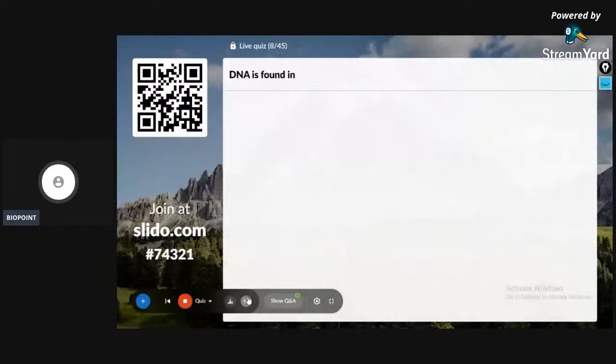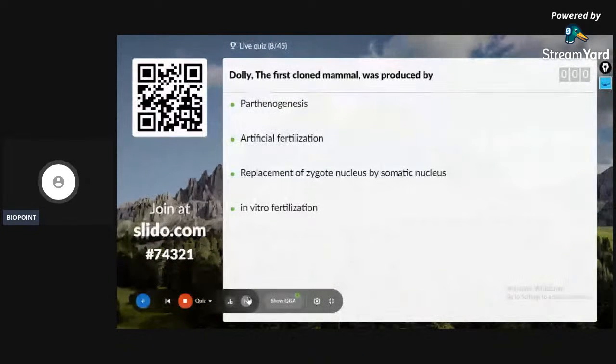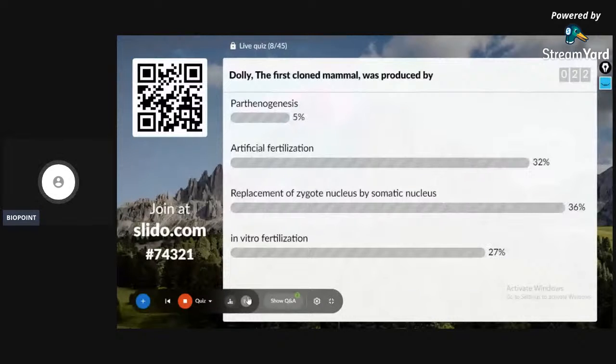Dolly, the first cloned mammal, was produced by option A, parthenogenesis; B, artificial fertilization; C, replacement of zygote nucleus by somatic nucleus; D, in vitro fertilization. 36% gave the correct answer: replacement of zygote nucleus by the somatic nucleus. Ninth question on the screen.